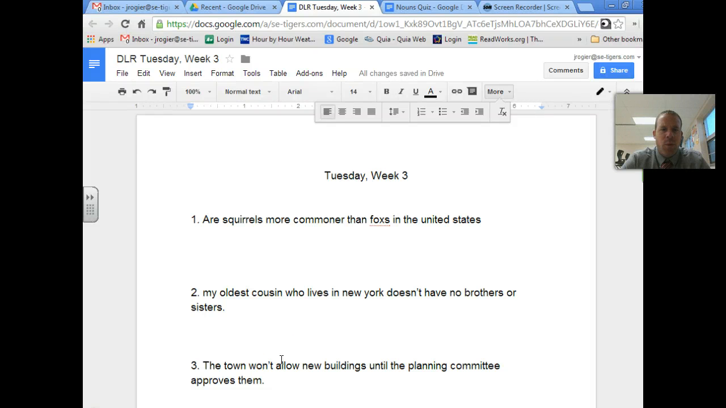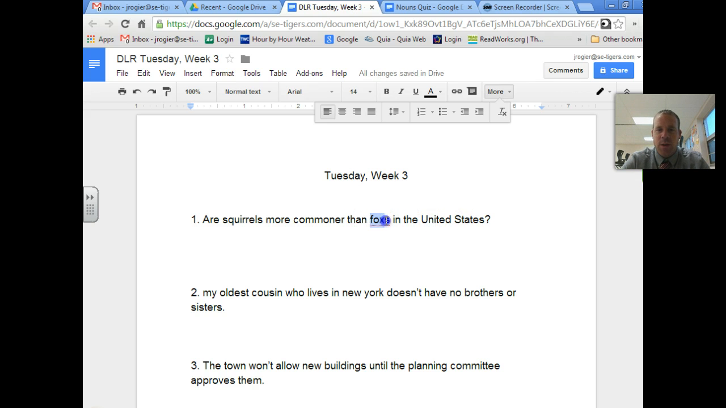All right, this is Tuesday, week 3. Number 1, are squirrels more commoner than foxes in the United States? So some of our changes start right away with we need a question mark after United States, and United States is always capitalized. So right there on the back, we made a couple corrections.